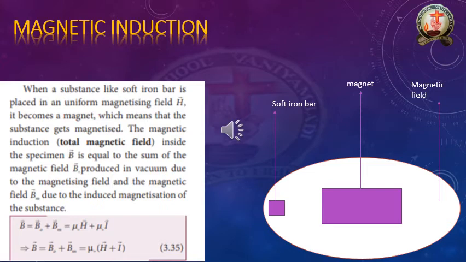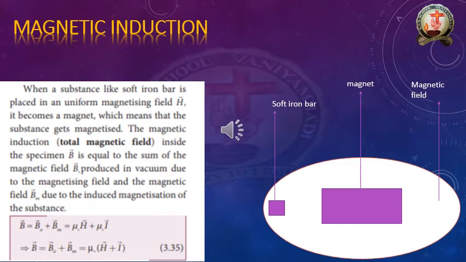When a substance like a soft iron bar is placed in a uniform magnetizing field H bar, it becomes a magnet. So what is the meaning of that sentence? Whenever we place the soft iron bar in the magnetizing field, what will happen?